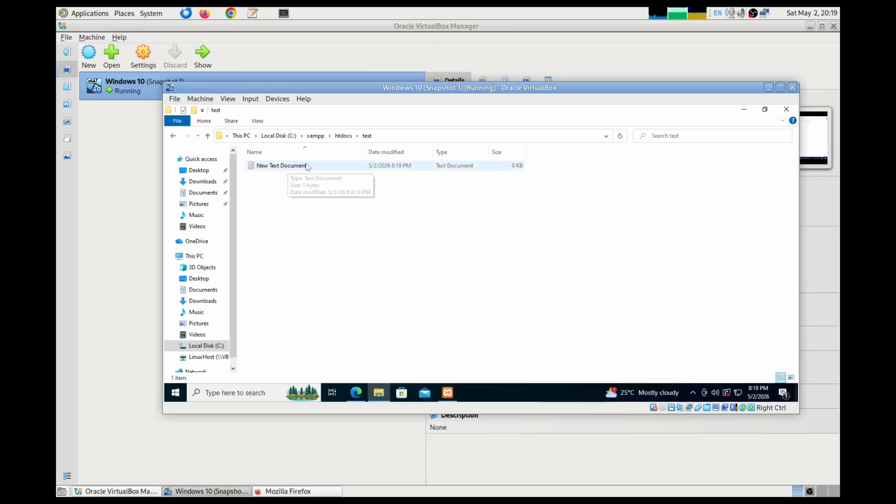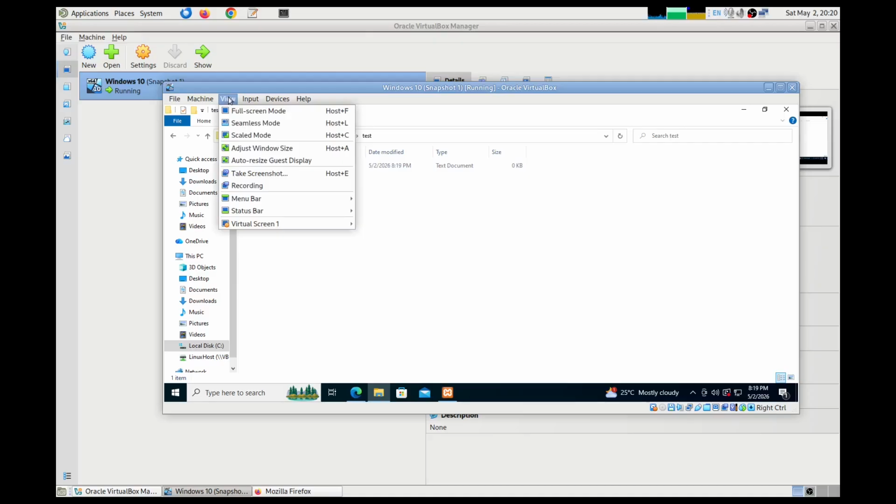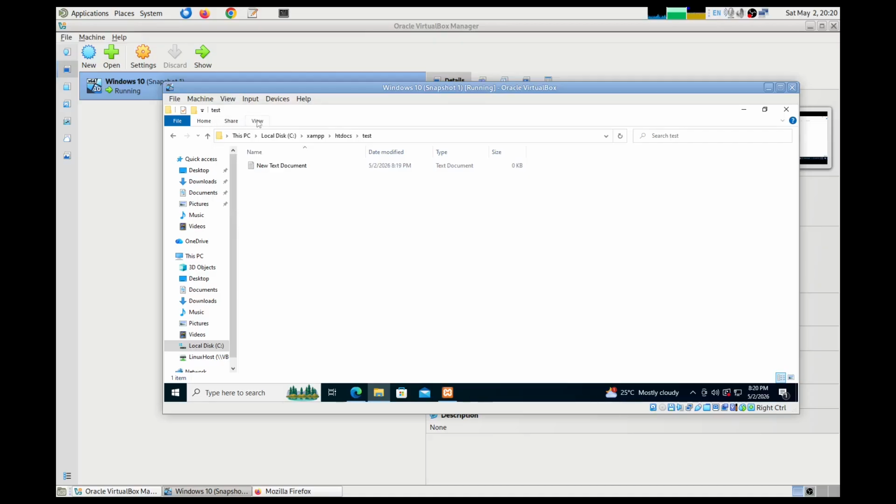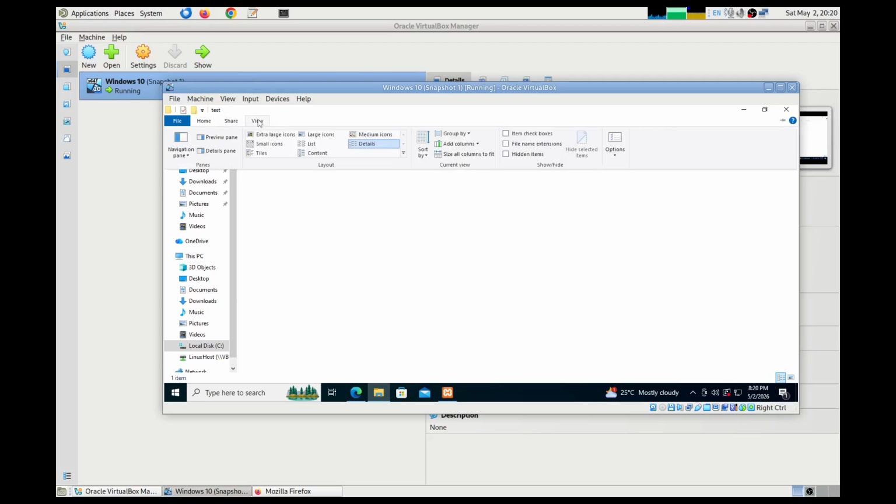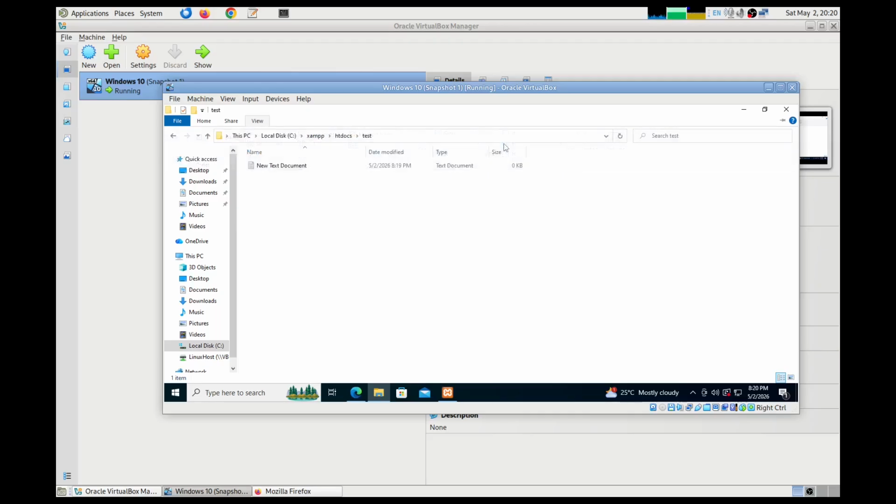Well, it's going to save it as a text file document. I want to change this. No, view, file name extensions. I'll make this index.php.